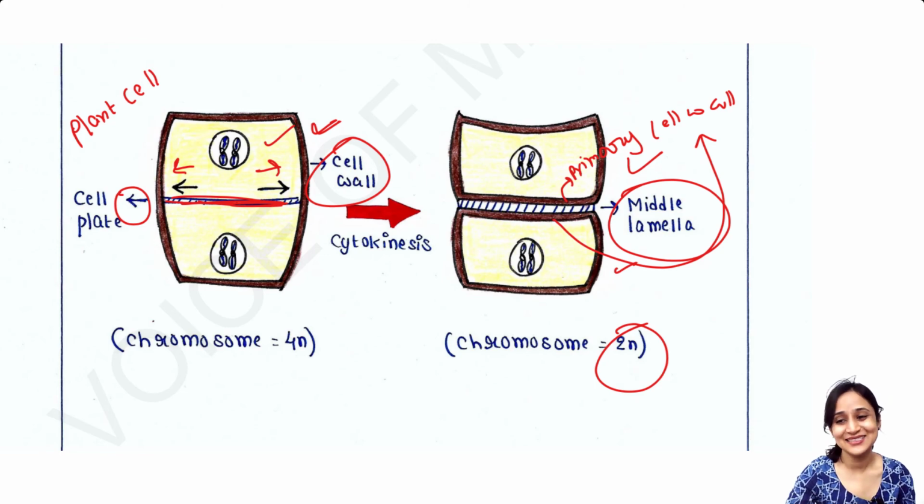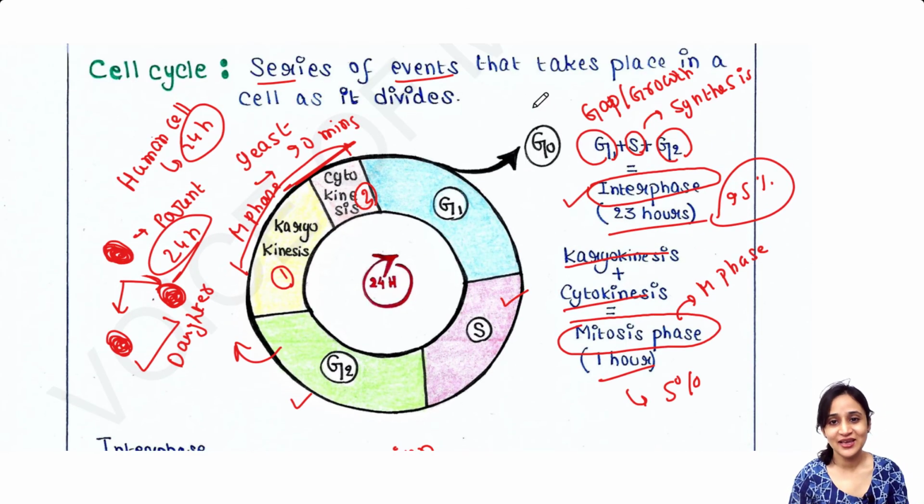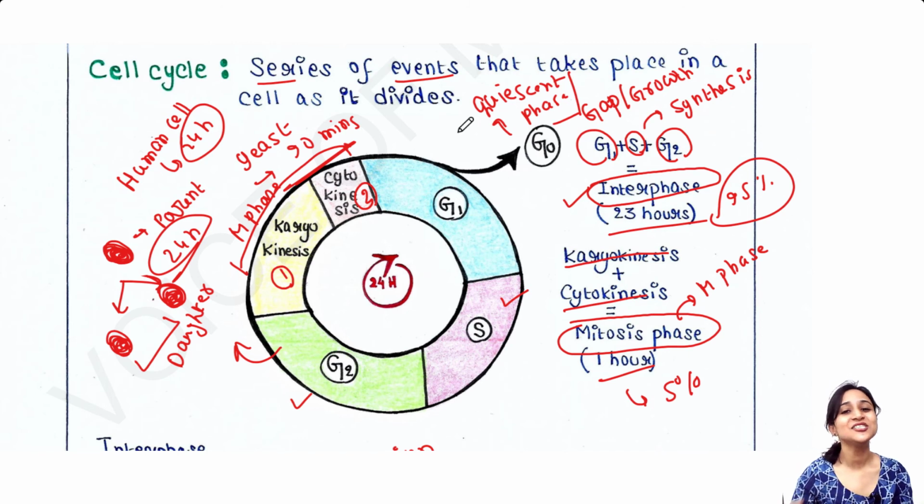The last thing that is also important is the G0 phase. This G0 phase is also called the inactive phase or quiescent phase. Quiescent, I think the spelling is correct. So this is the G0 phase. Now what happens here? Some cells, which are continuously dividing, which are very active cells, will go through these stages which I have taught.